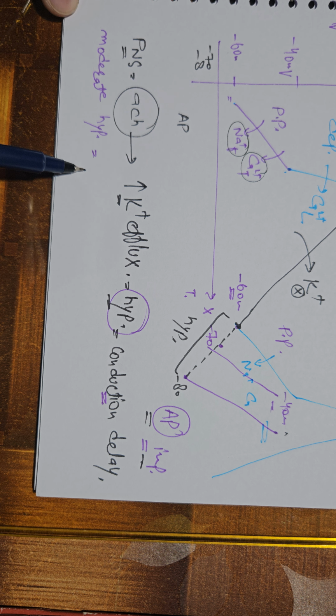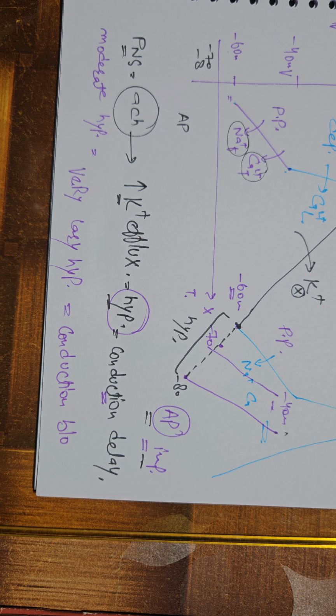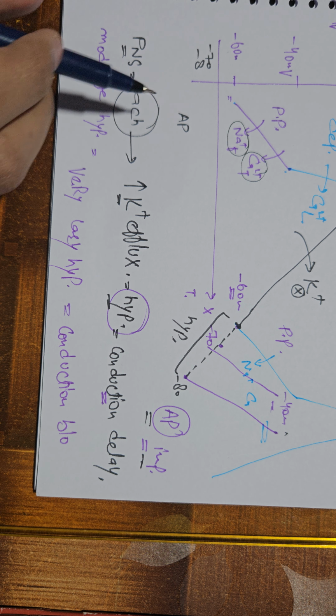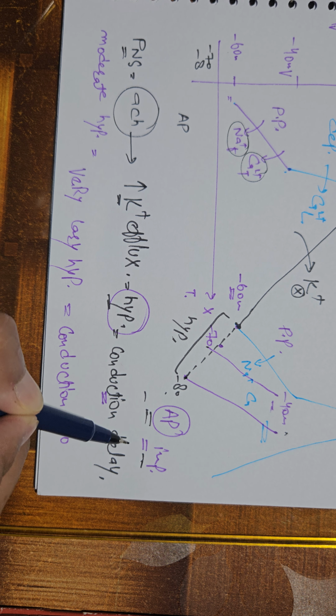But if it was very large hyperpolarization, what will happen is that there will be conduction block. Why will there be conduction block? Because now the membrane is very much hyperpolarized. It is not hyperpolarized to -70, it is not -80, it is -100 or -110.